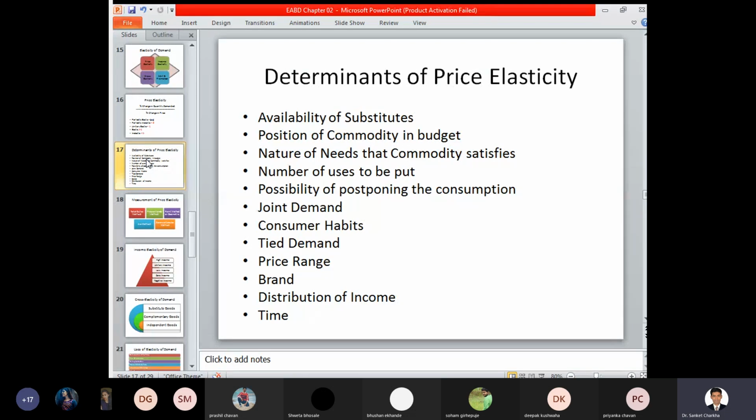Joint demand. Joint demand is a particular concern wherein with the help of a single product, another product has to be purchased, and based on that a joint demand is created. Now take the joint demand for a mobile phone or a cell phone. If you are purchasing a cell phone, the cell phone is your basic essential requirement to communicate from one person to another person. Now if you want to communicate, what do you need to do? You need to have the battery charged. In order to charge your battery, what do you need? You need an external device, that is an external charger, and only then can the phone be activated or put into operational mode.